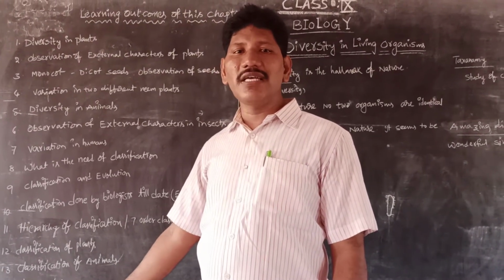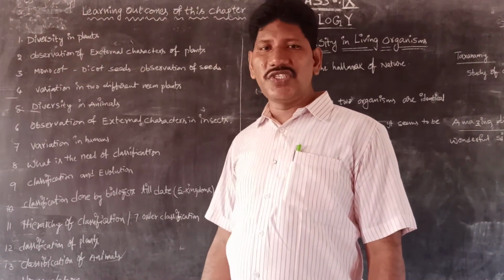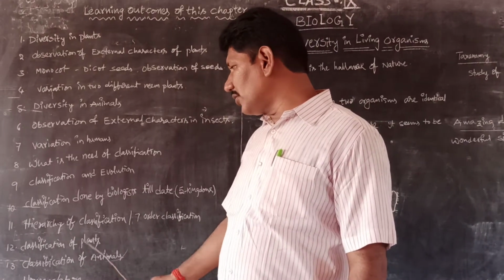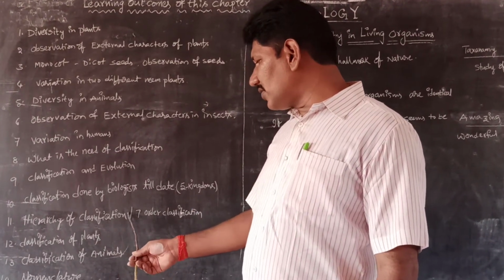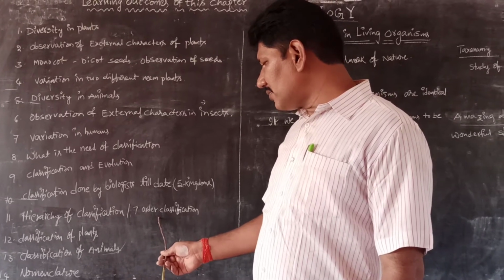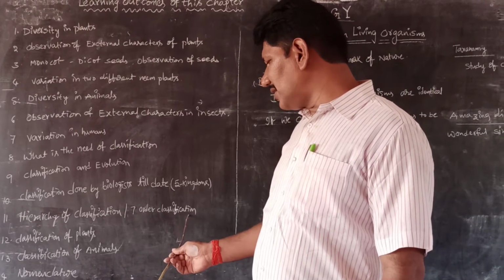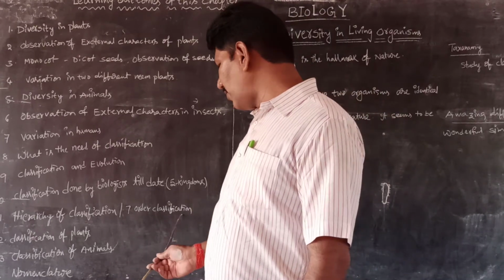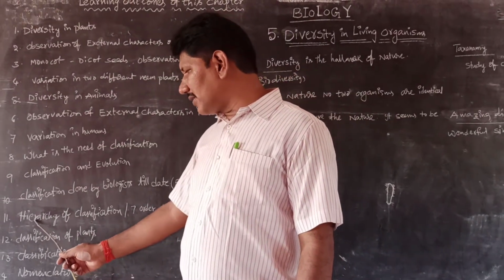Why? Because we are having the genus name and the species name. Next, the hierarchy of classification, obviously we are having the 7 orders. The first one is kingdom, phylum, next class, order, family, genus, species. Like this we are having 7-order classification. We can explain this in a detailed manner.